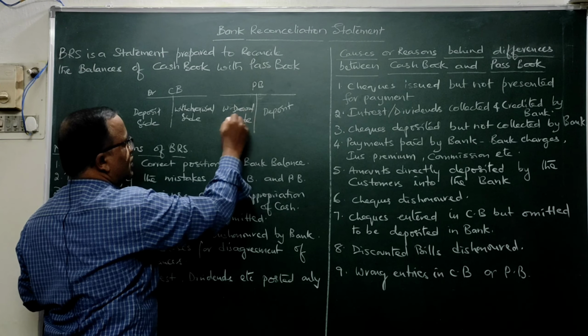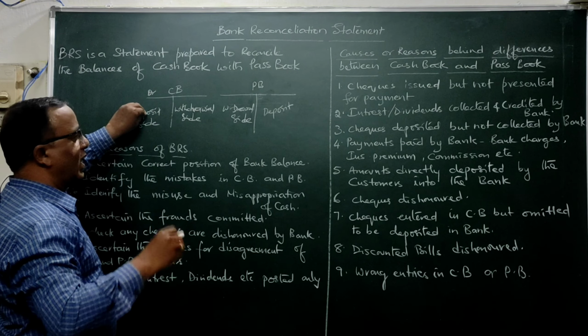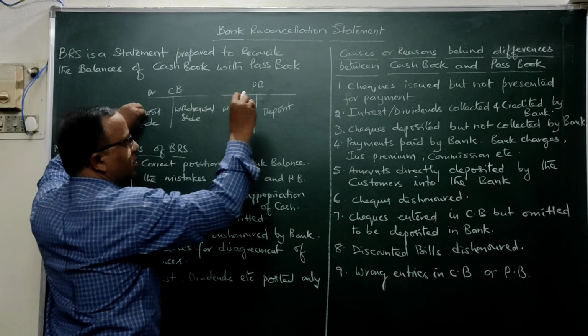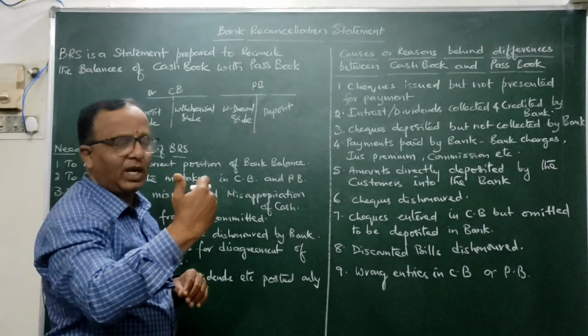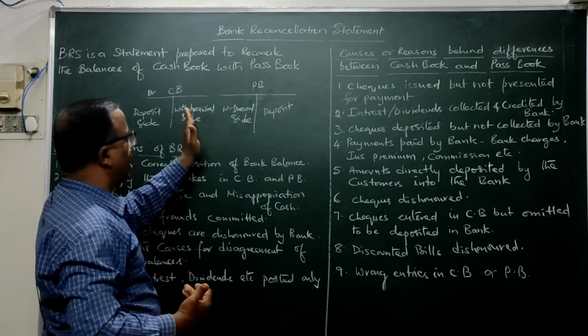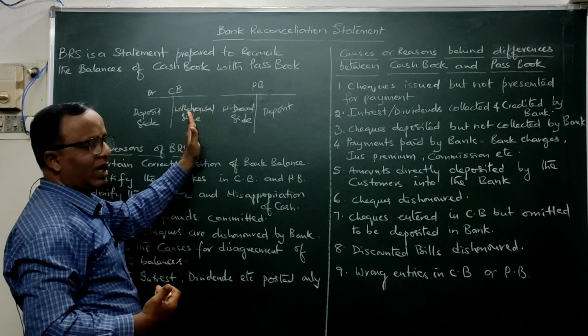Observe here, whenever money is deposited in the bank, in the cash book it will be debited, and if it is recorded correctly in the passbook, it has to be credited here. Whenever money has gone out of our bank account, in the cash book we will be crediting it here, whereas in the passbook the banker will be debiting it here. So simply assume this, and don't get confused.